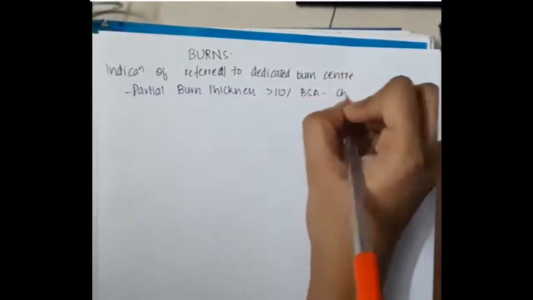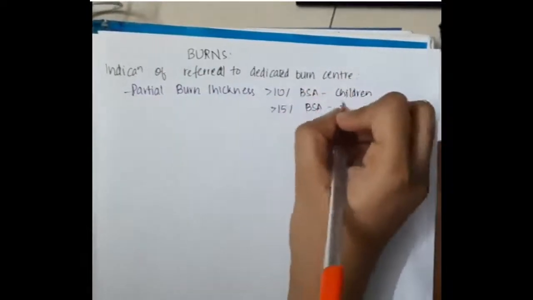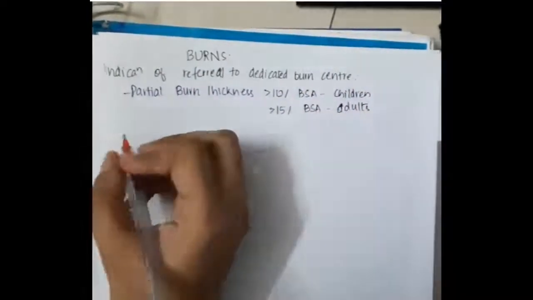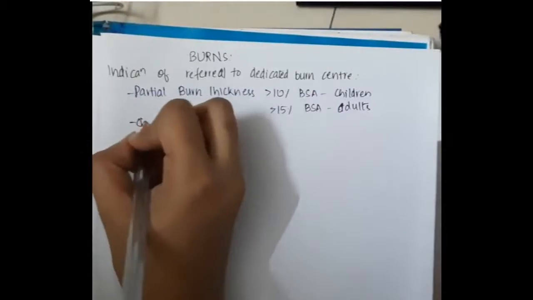First, a partial thickness burn of more than 10% of body surface area in children, or more than 15% of body surface area in adults, should be referred to a dedicated burn center.